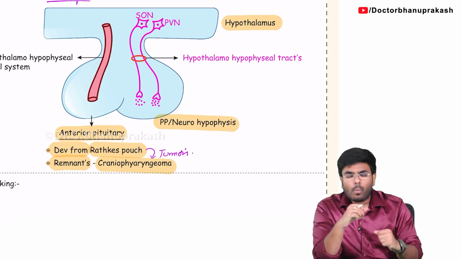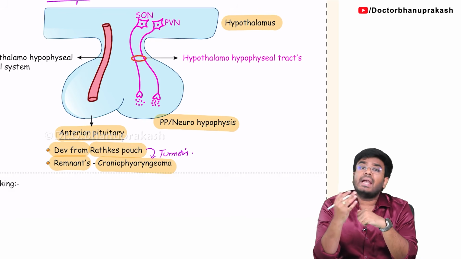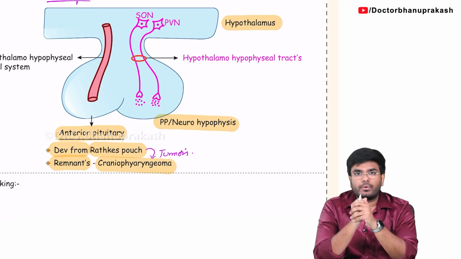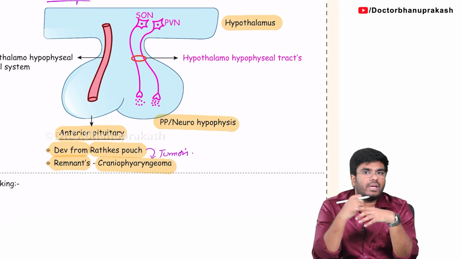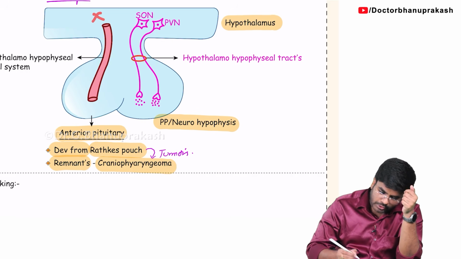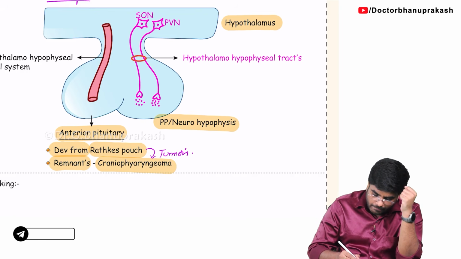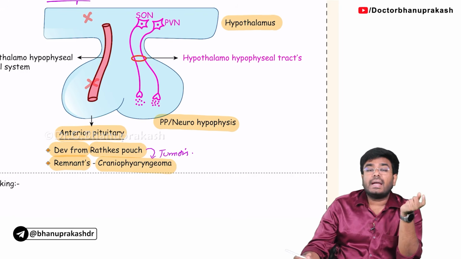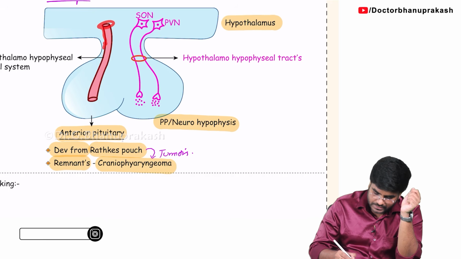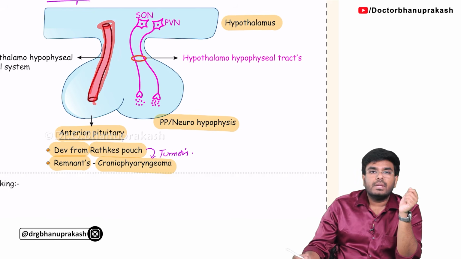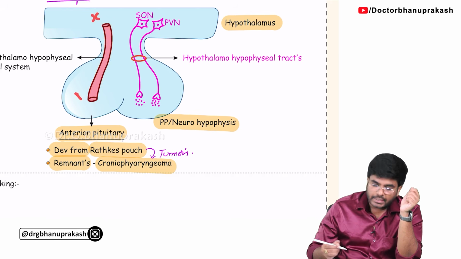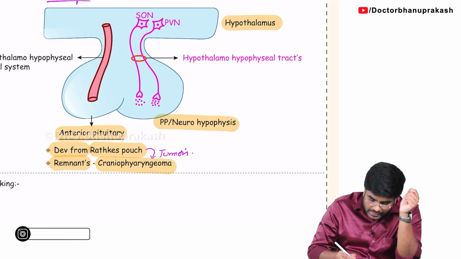Next, what else is different between the anterior and posterior pituitary? It's the connection, the communication with the hypothalamus. See, here is the hypothalamus. The hypothalamus is connected with the anterior pituitary with the help of a blood vessel. What is the name of this blood vessel?